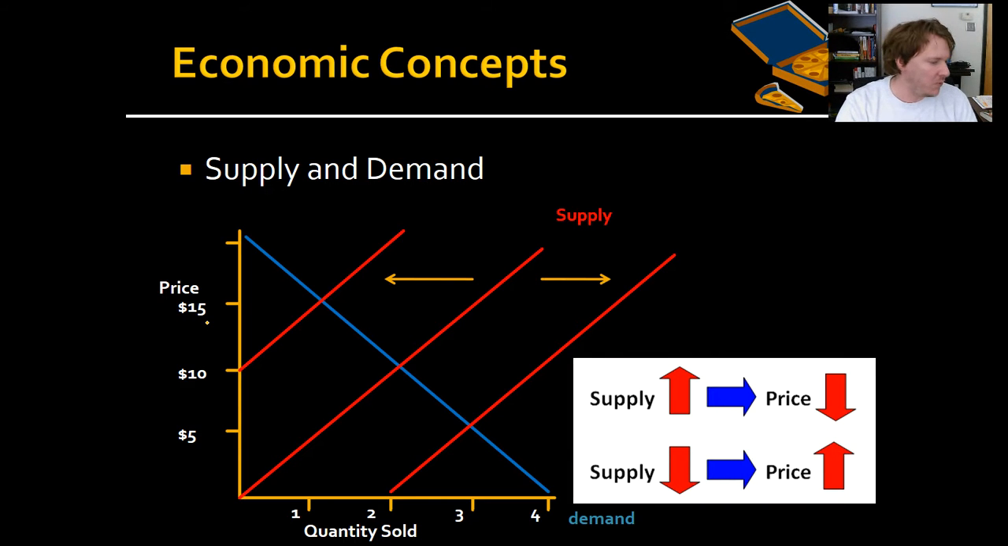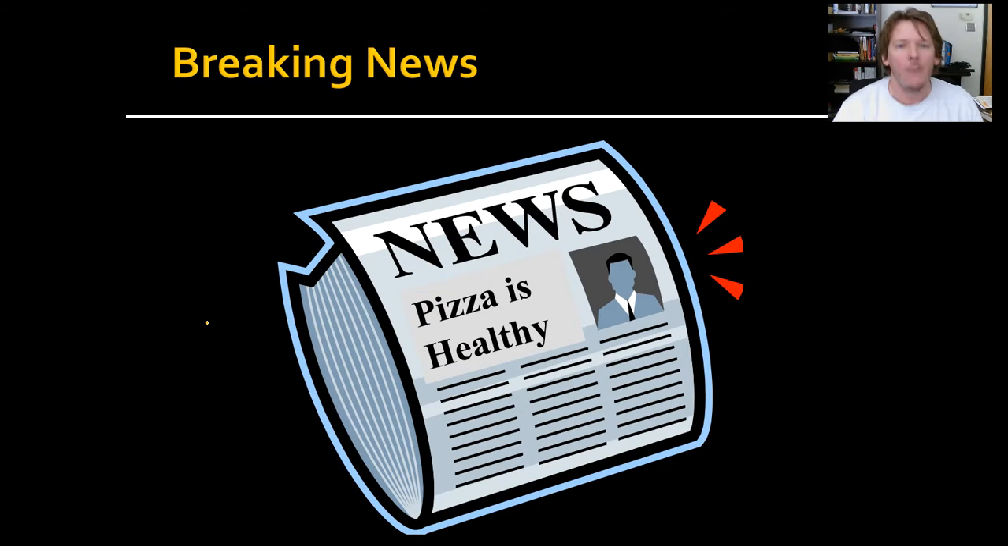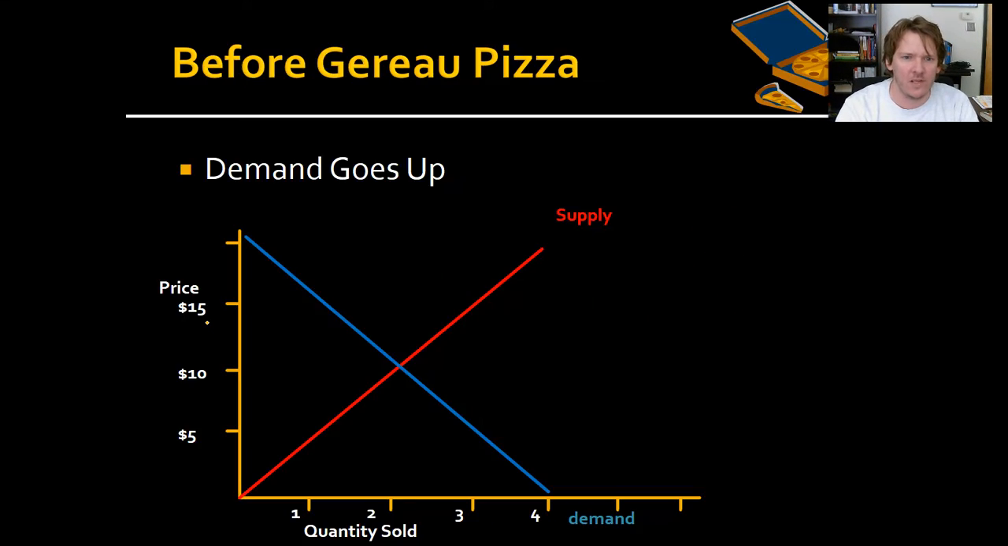You get it through supply. Now what about demand? Breaking news! Pizza is healthy! Imagine that. Imagine if we found out pizza was healthy. What would happen? Demand would go up.